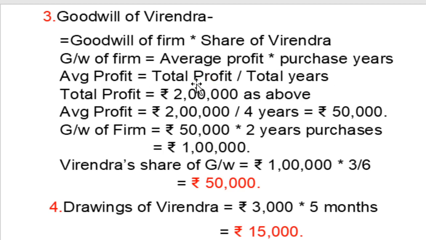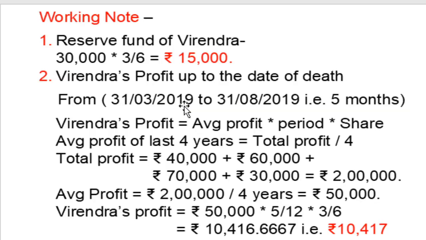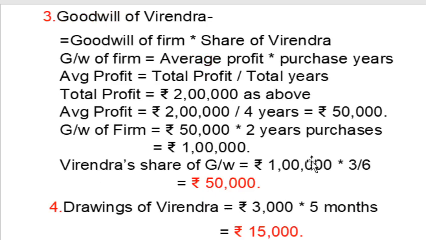Average profit is equal to total profit divided by total years. Total profit is equal to 2 lakh as above. We already calculated it in working note number 2. Average profit is 2 lakh divided by 4 years, which is 50,000.